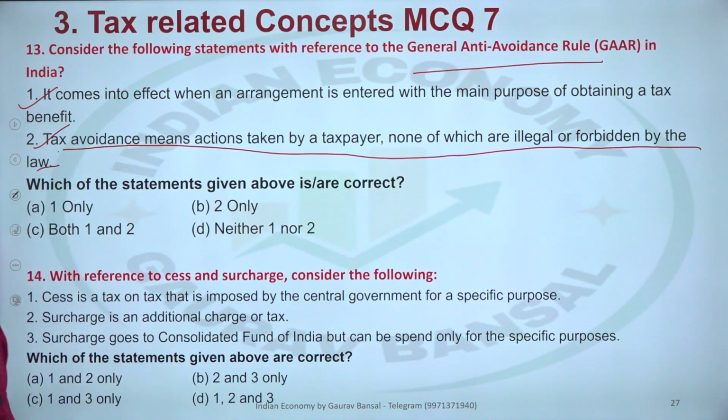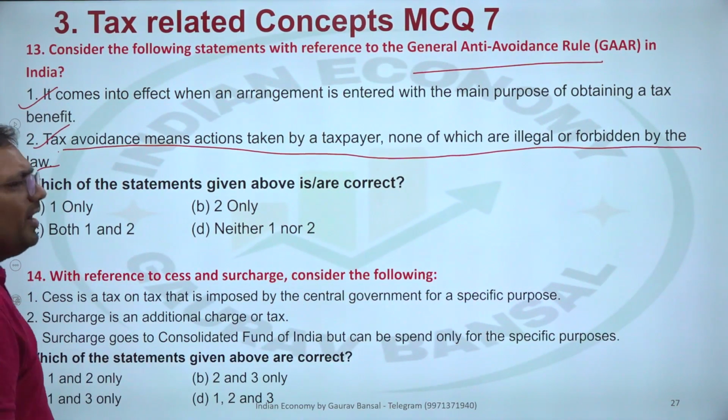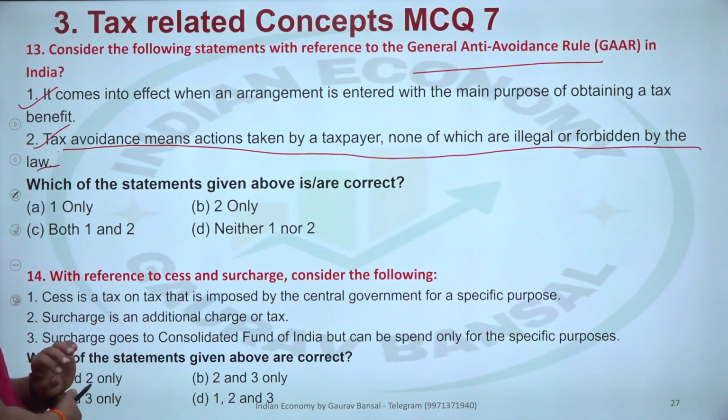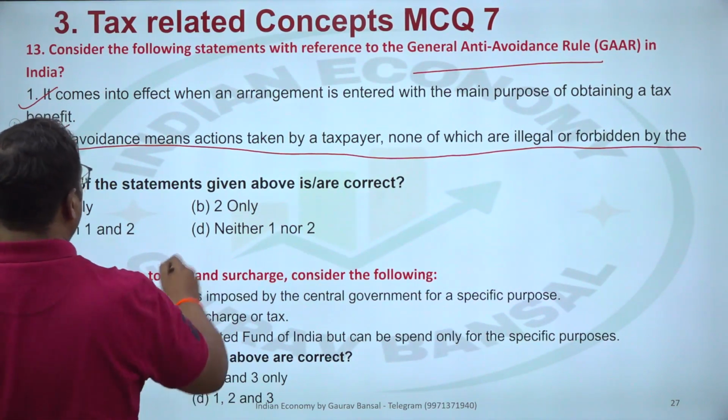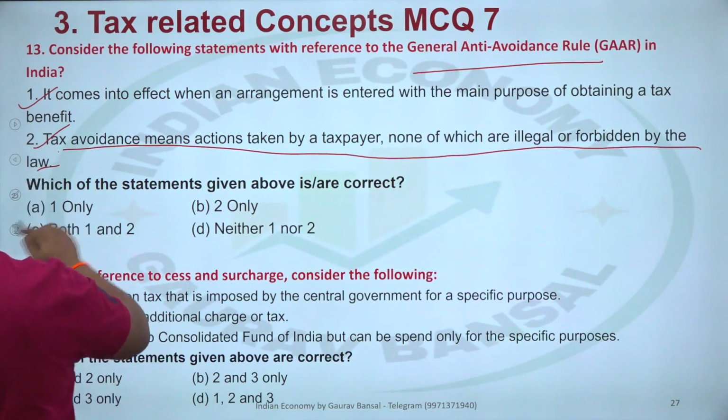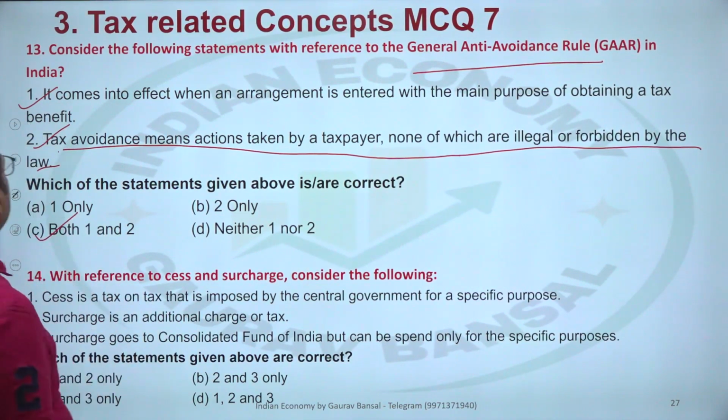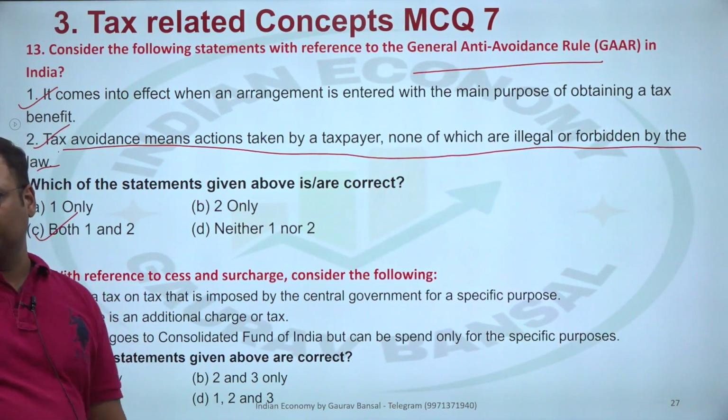If it is illegal or forbidden by law, then it is tax evasion. Tax evasion is a problem. Tax avoidance is more of an administrative problem. Government has to change the law and remove loopholes. So in this case, both are correct. Okay, so C will be the answer for 13th.